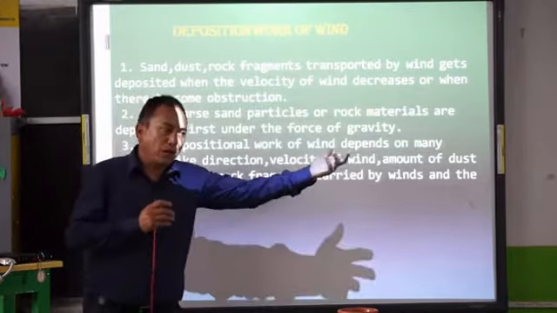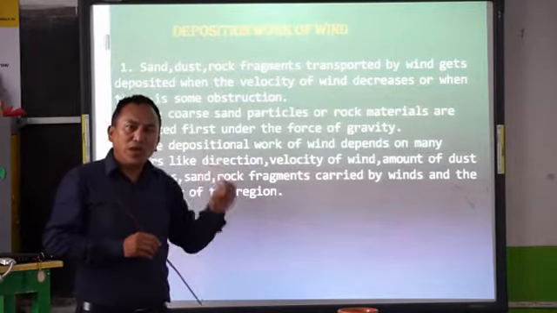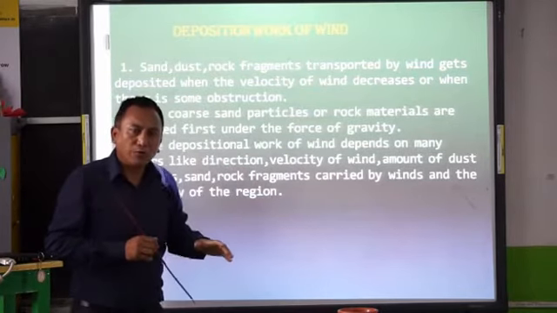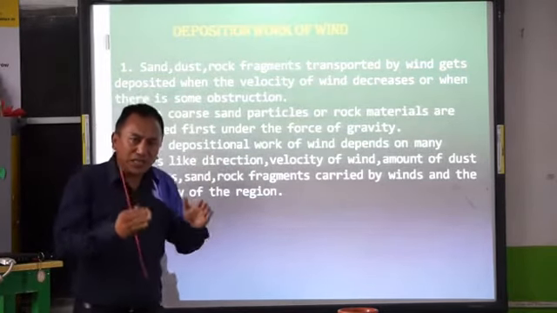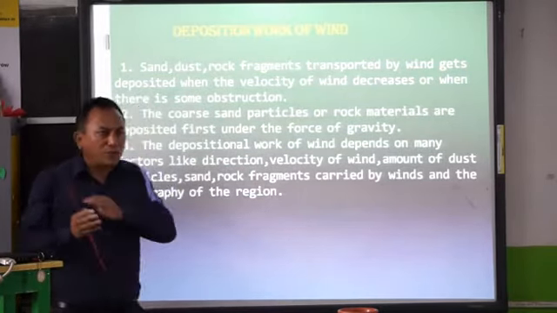Now as they are taken to another place, how are they deposited? These sediments are deposited when the speed of the wind goes down, when the velocity of the wind is less. When the wind is blowing very fast, the sediments are carried with it for a far distance. But as the wind speed goes lesser, the sediments also start to get deposited. The wind cannot carry the sediments anymore.